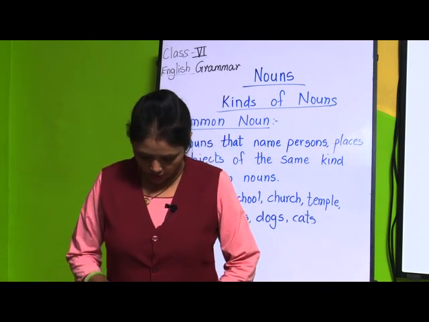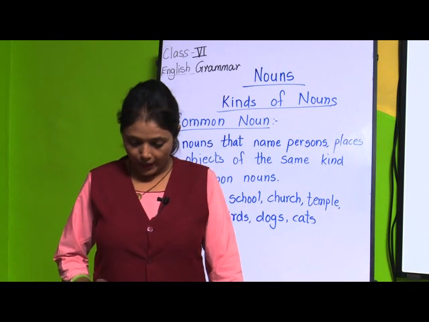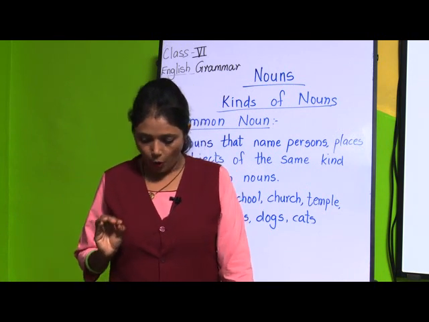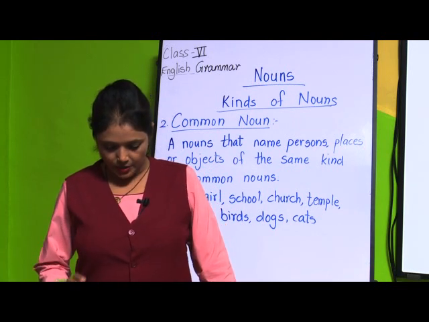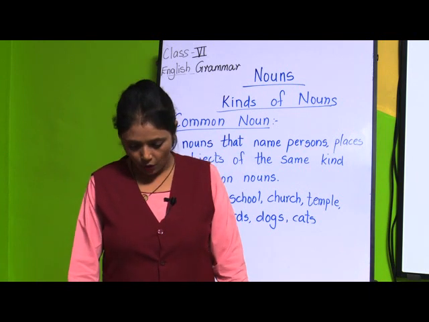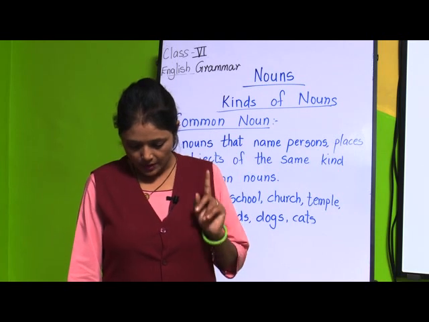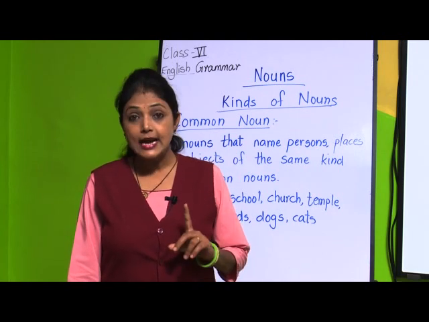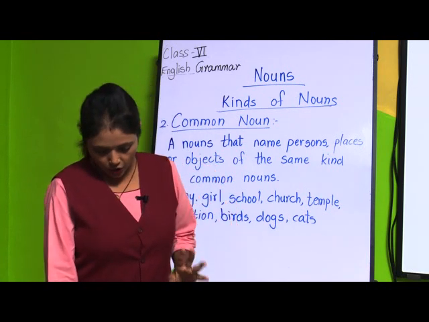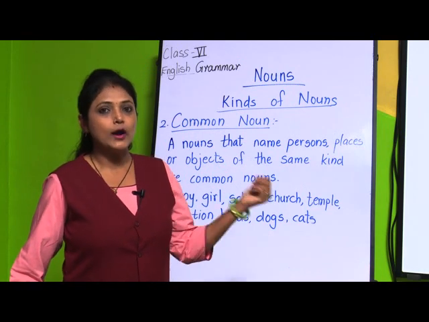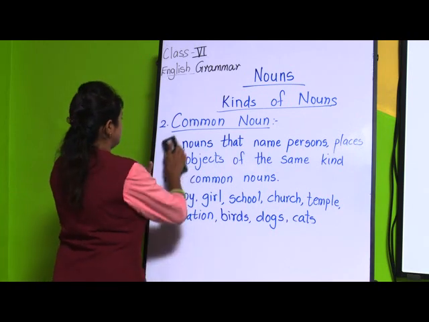So, I will read one more definition. A common noun is a word that does not refer to any particular person, place or thing. It gives a common name to a person, place, animal or thing of the same class or kind. Example, words like book, pen, pencil, boy, river, mountain, town, village are common nouns. Okay. So, this was all about common nouns. Now, shall I give you one example? I will give 2-3 examples, we will solve them and we will go to the next.